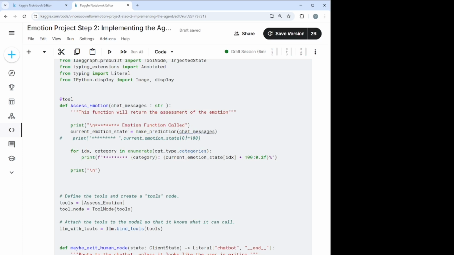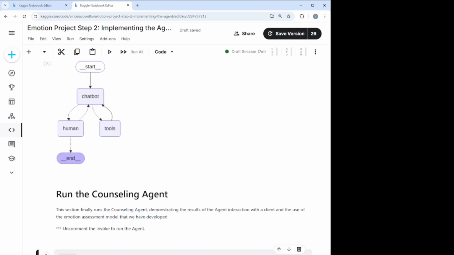So that was a pretty easy thing to do. At the end, we have this agent defined: chatbot, human, and tools. The chatbot talks to the human and tries to provide counseling advice, and the tool provides an ongoing assessment of the emotional state of the client.